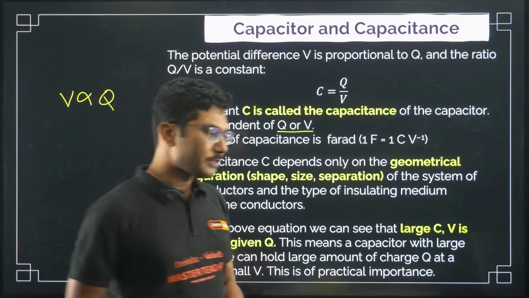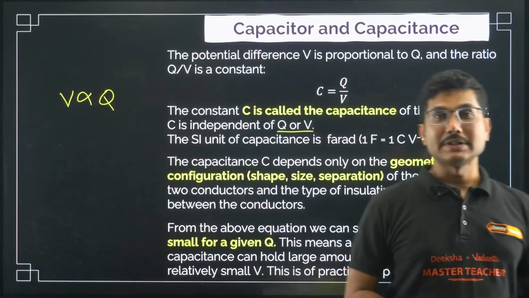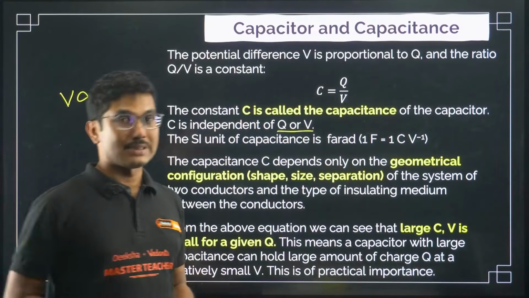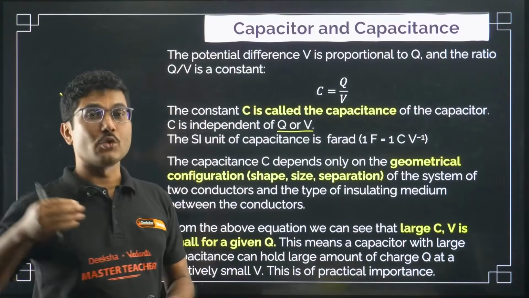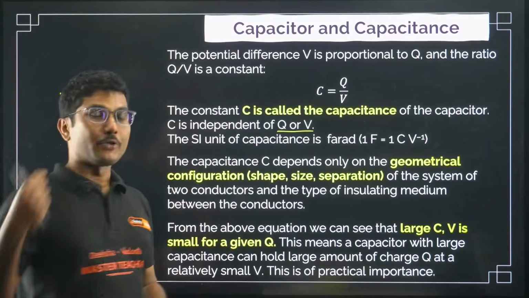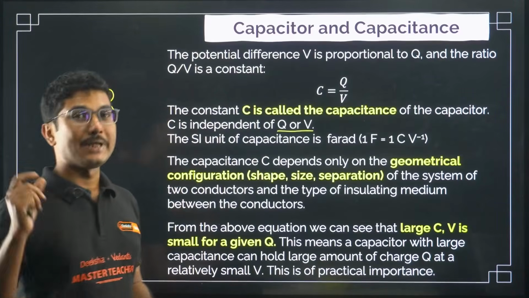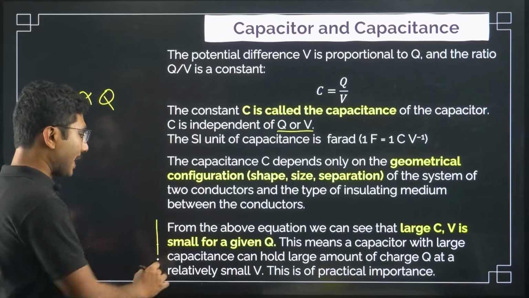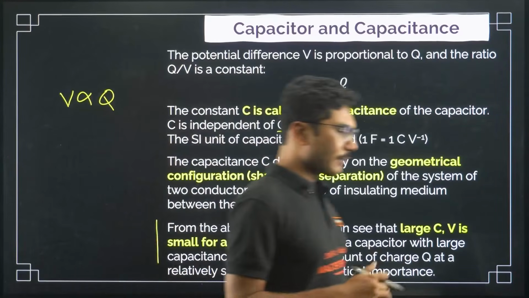Practical importance means that we always want to develop a higher value capacitor which can store a lot of charge, but with the potential difference across the plates kept at a low value. That is very, very important, and it is practically used in all capacitor related devices.